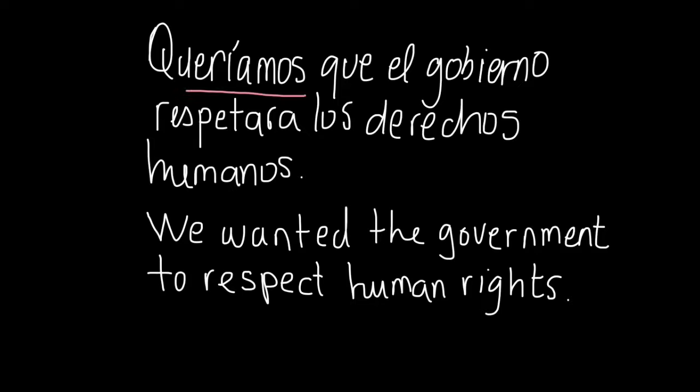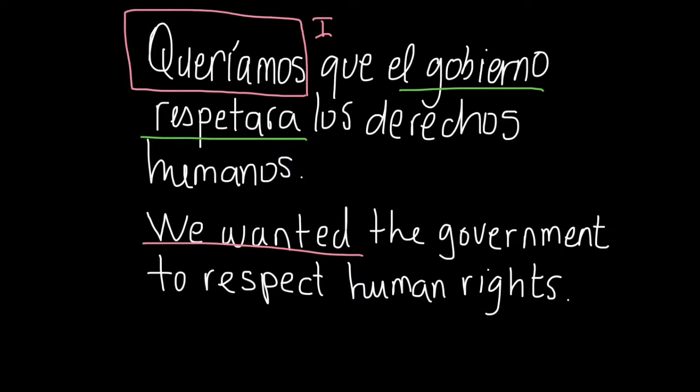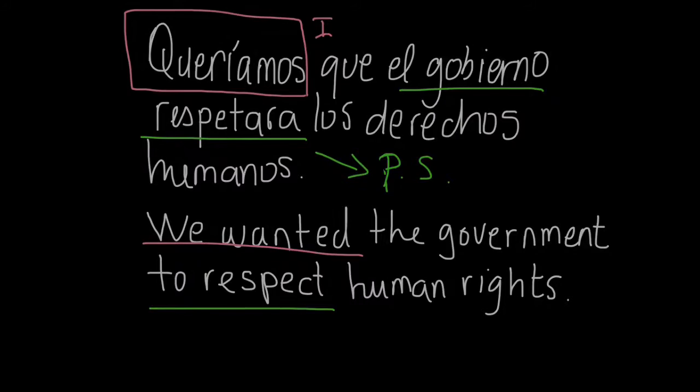So, when we have a verb in the main clause, either in the imperfect, such as queríamos, or the preterite, that triggers the use of the past subjunctive. In this case, it will be the verb respetar or respetara in the past. So let's take a look at another example.